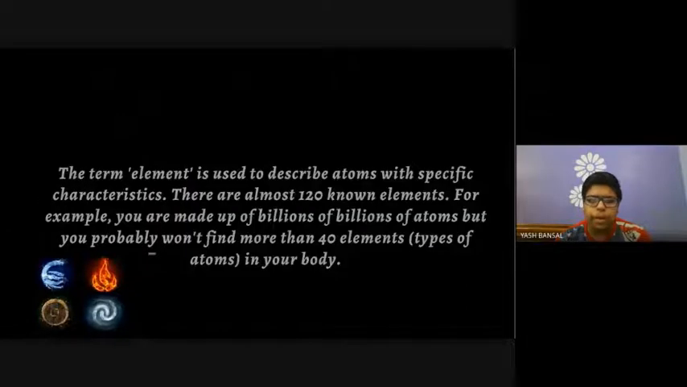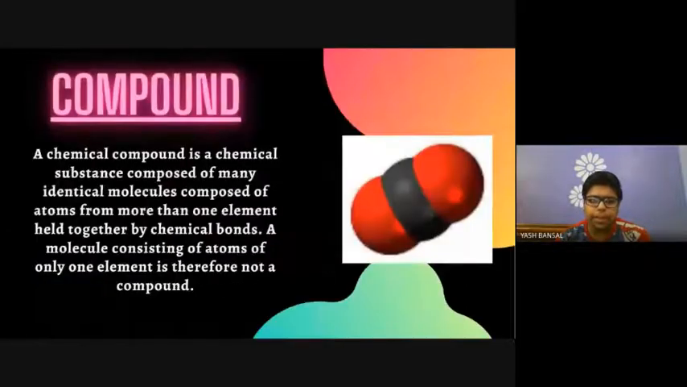Compound. A chemical compound is a chemical substance composed of many identical molecules composed of atoms from more than one element held together by chemical bonds.